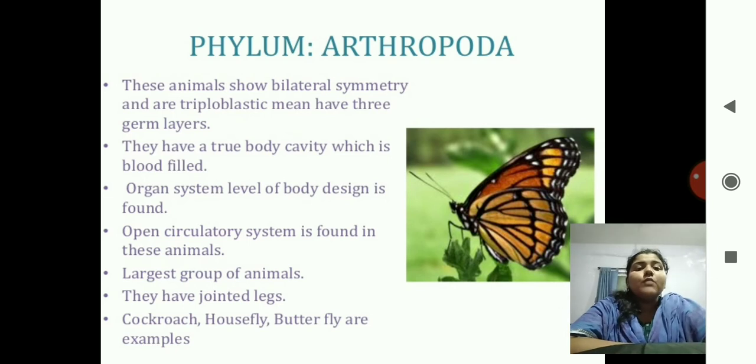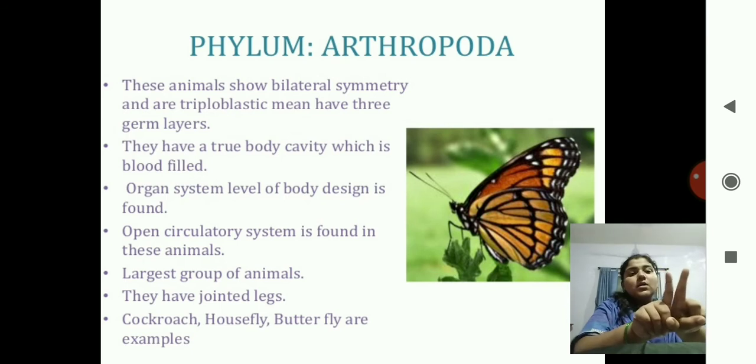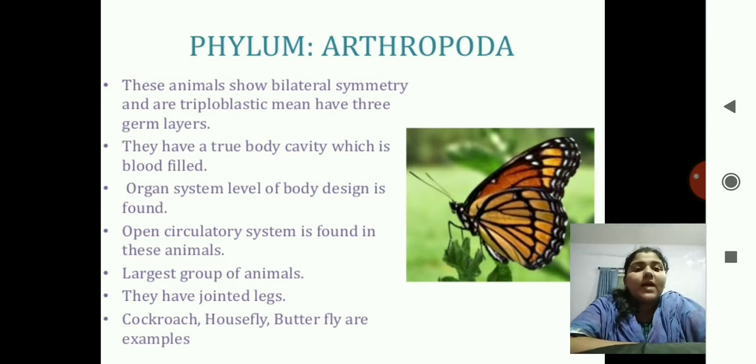Next phylum you can see is Arthropoda. Arthropoda means arthron, which means jointed, and poda means legs. You can see here, consider these are legs. So these pairs of legs are jointed in between. So these are known as jointed appendages, and so the phylum is known as Arthropoda. Arthro means jointed and poda means legs. These animals show bilateral symmetry and triploblastic in nature. They have true body cavity and it is filled with blood.